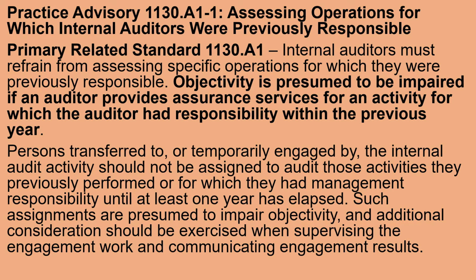Persons transferred to or temporarily engaged by the internal audit activity should not be assigned to audit those activities they previously performed, or for which they had management responsibility, until at least 1 year has elapsed. Such assignments are presumed to impair objectivity, and additional consideration should be exercised when supervising the engagement work and communicating engagement results.